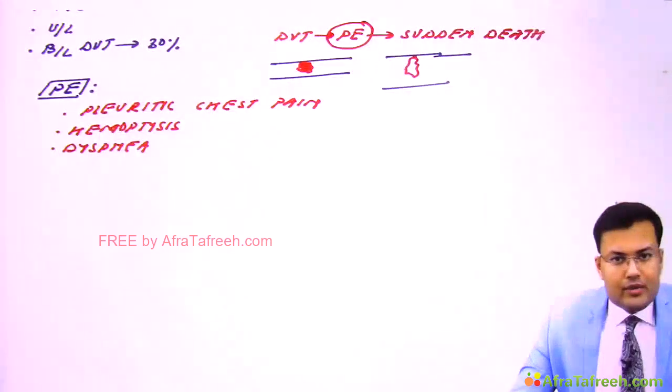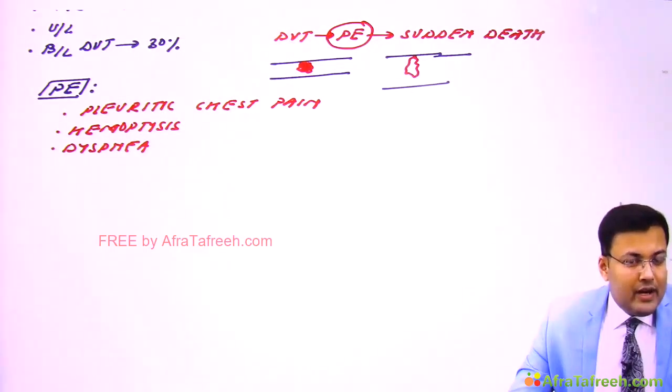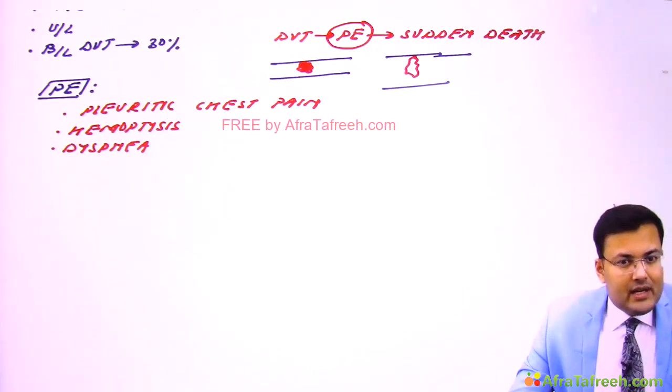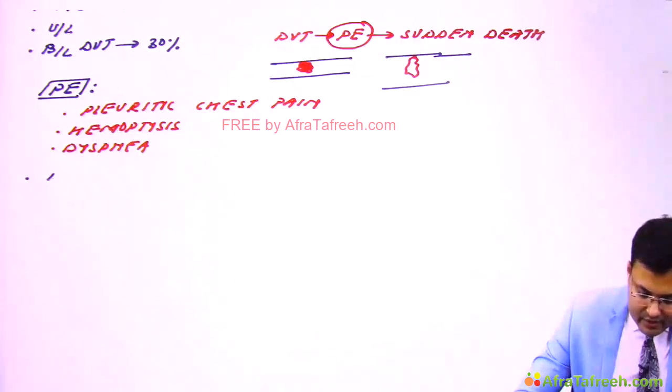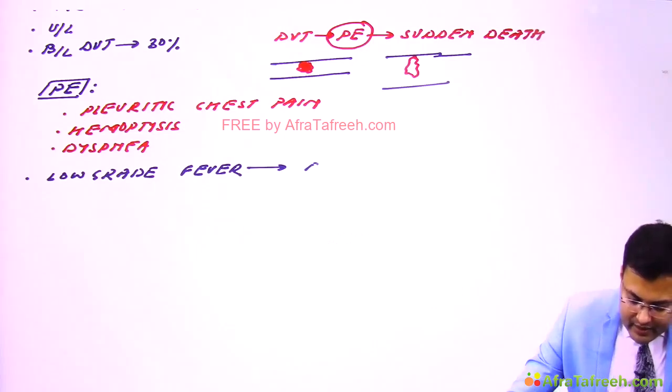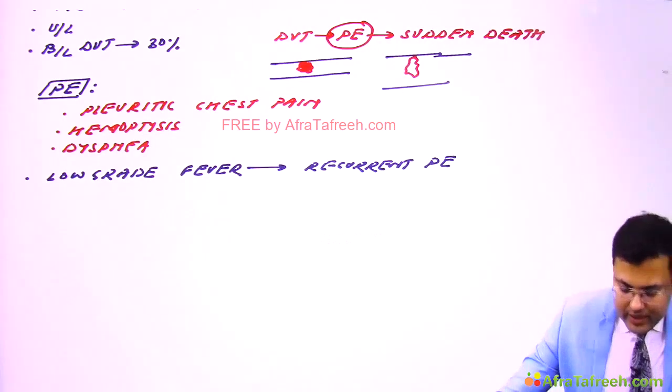Now another important point related to patients of DVT. If the patient is having low grade fever, it is typically seen in patients having recurrent pulmonary emboli. So low grade fever is seen in recurrent pulmonary embolism.